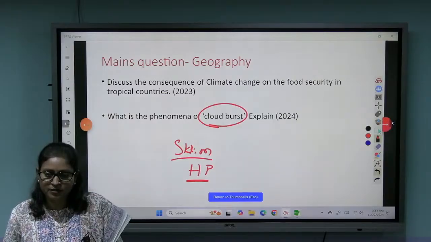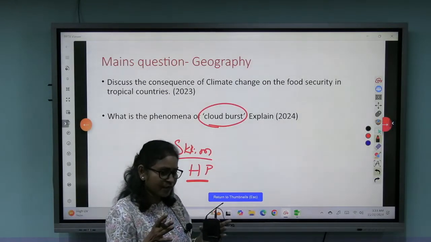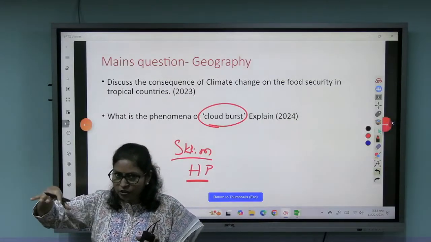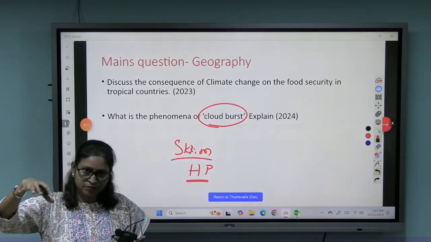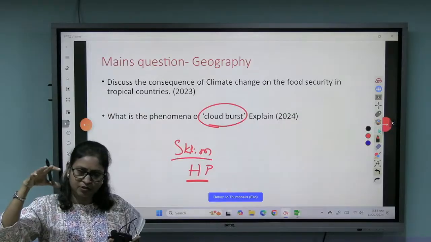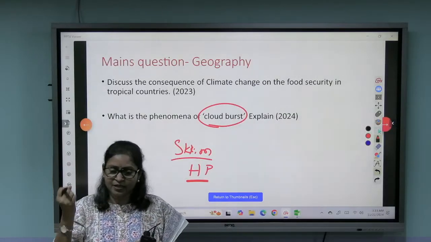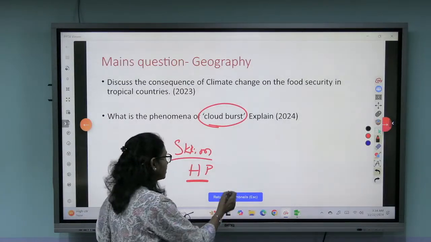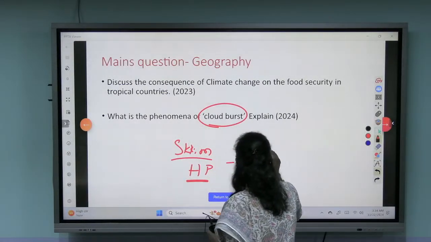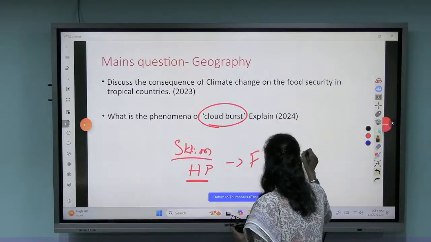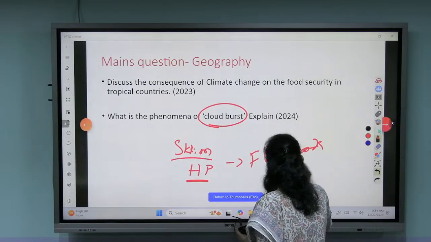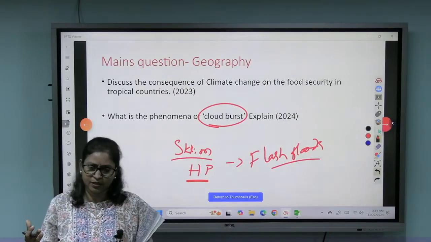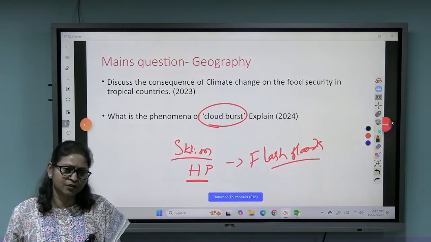So cloudburst is basically a phenomenon where intense rain takes place over a short area, some 20 or 30 square kilometers, which results in flooding. It also results in flash floods. All of a sudden the flood will come, right? So it is very difficult to manage. It leads to huge disaster.